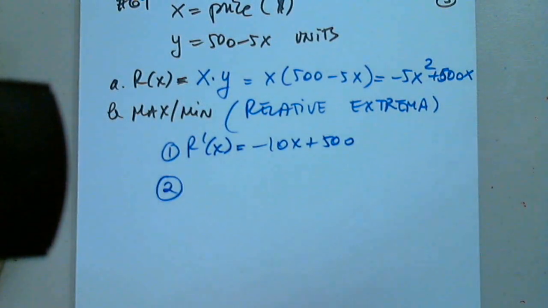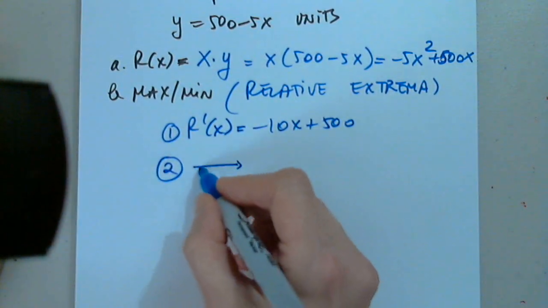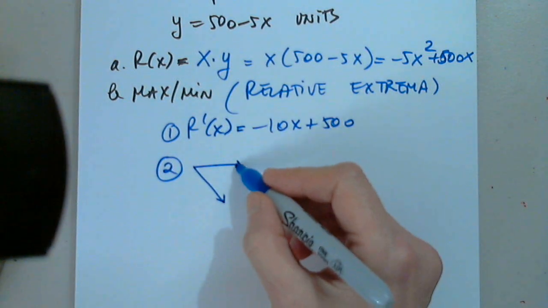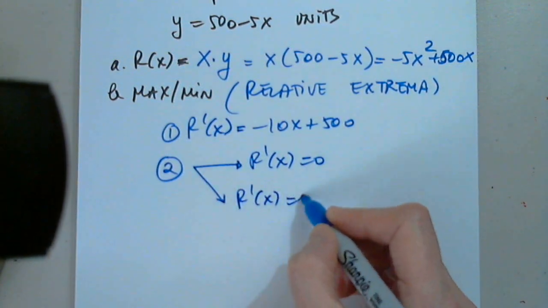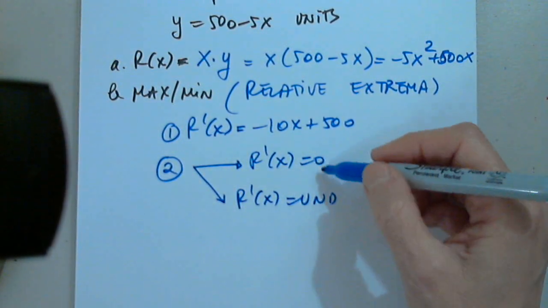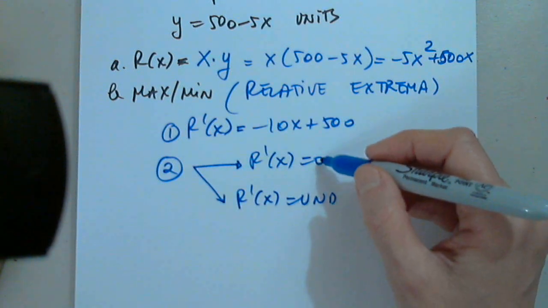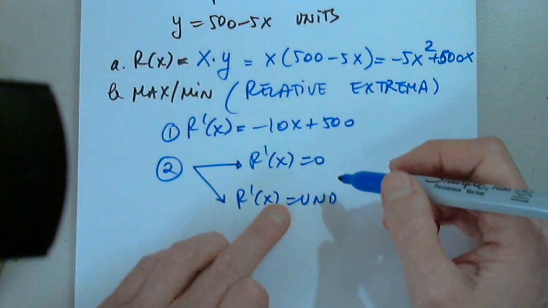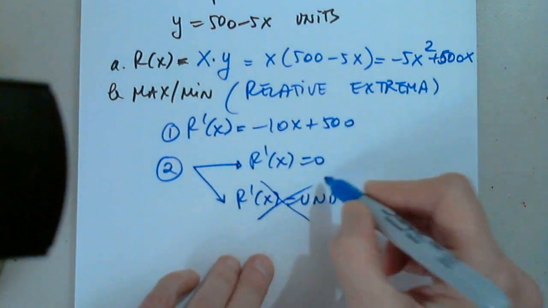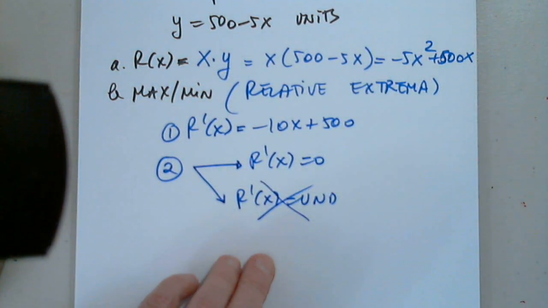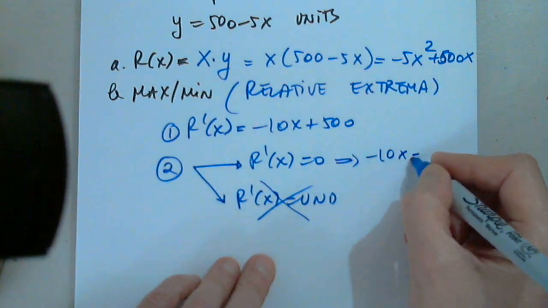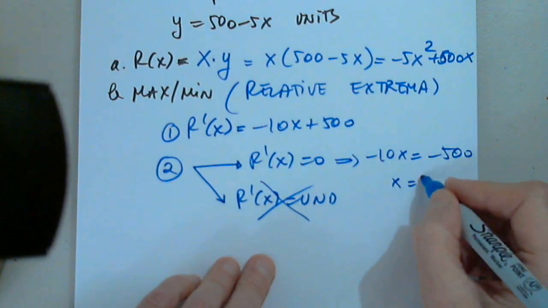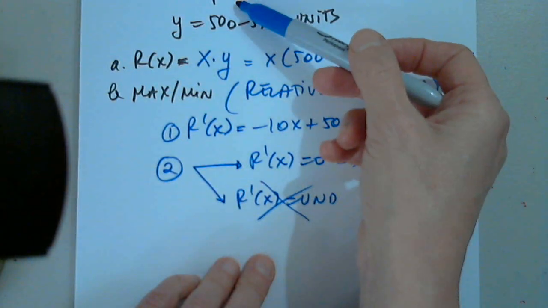What do I have to do in step 2? That it's either 0 or undefined. R prime of x is 0 or r prime of x is undefined. Remember, we may have critical numbers coming from both. We have to always check both. You can say, what are you talking about? This is a linear function, a polynomial. This is not possible. True, but I still have to investigate. So for this function, this is not possible. Okay, but here I have negative 10x equals negative 500, so x equals 50, and that is the price.